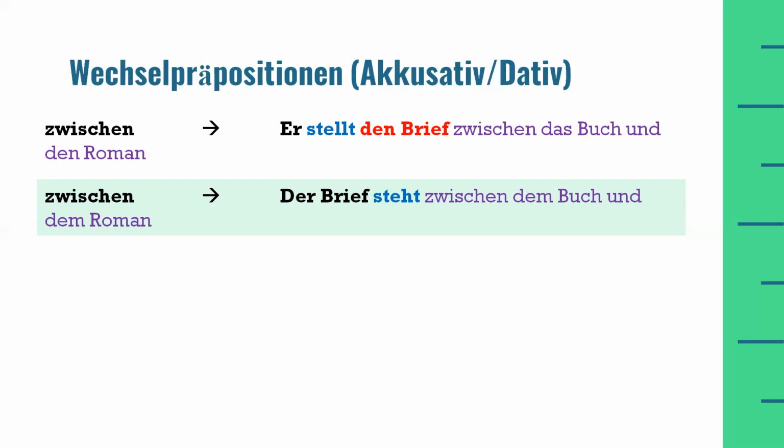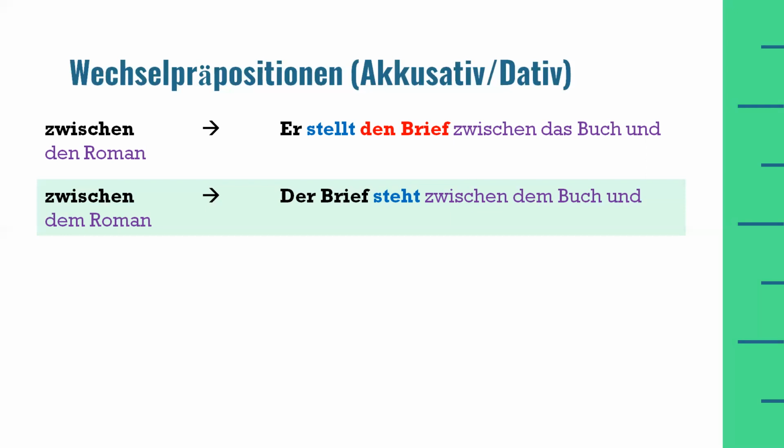So if I ask the question for the first example, I will ask the question with the W question word wohin. Wohin stellt er den Brief? And the answer will be: er stellt den Brief zwischen das Buch und den Roman. And for the second example, if I want to ask a question, I will ask the question with the W question word: wo steht der Brief? Der Brief steht zwischen dem Buch und dem Roman.